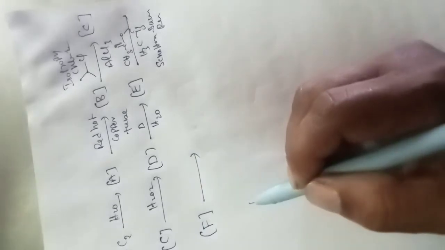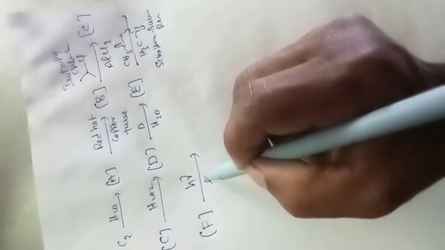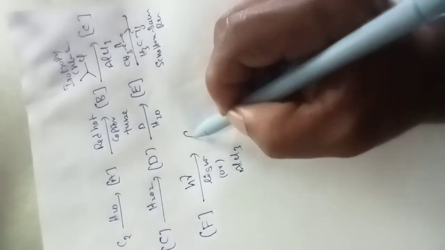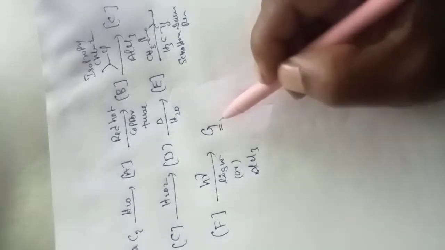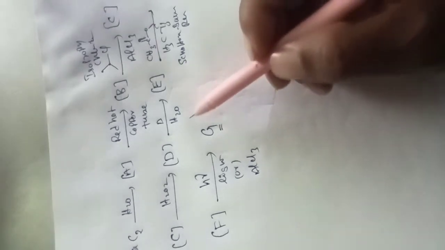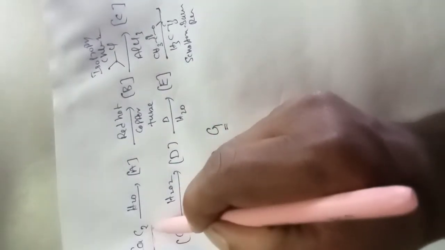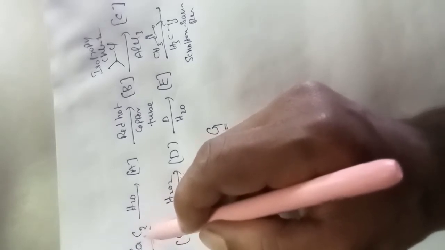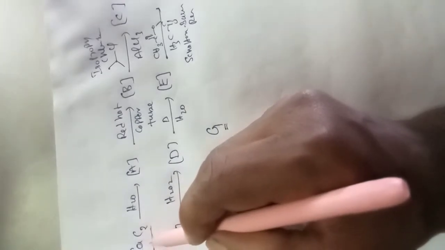Upon this, either with light or aluminum chloride, it gives product G. So these are very interesting conversions. We need to identify what products are formed at the different stages. For example, calcium carbide, we know, gives acetylene. Hydrolysis of calcium carbide generates acetylene. So now the compound is acetylene.